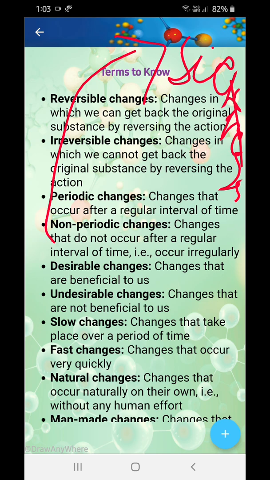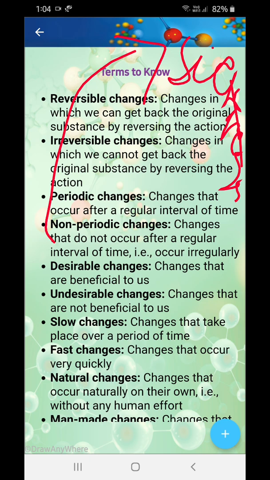Okay, it's not a slow change, right? As soon as you poke a pin over there, it bursts. So it's not very slow, right?